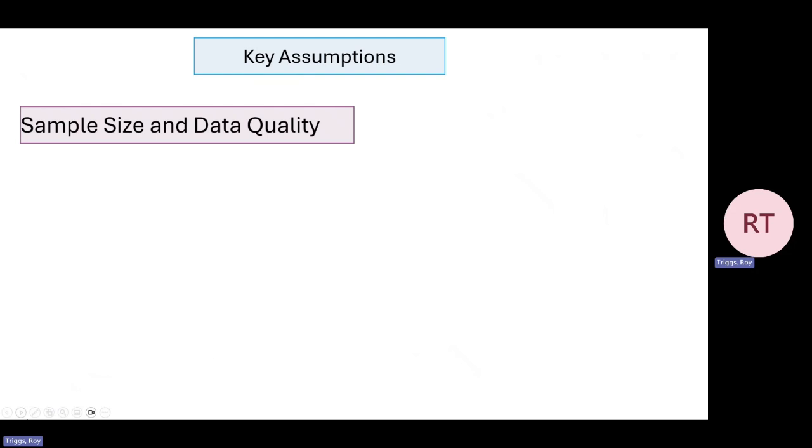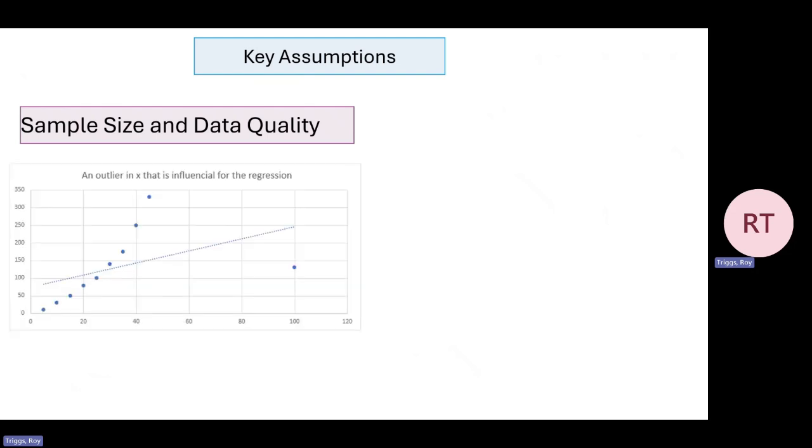Finally, let's discuss sample size and data quality, which are critical for reliable regression analysis. Firstly, the sample size should be large, at least 10 observations per predictor variable. Next, data quality. The data should be representative of the population, and have no errors or outliers. Outliers, as shown here, can disproportionately influence the regression line. This single point has skewed the regression line to be far less steep than it should be. These can happen through variability in data, human error, or measurement issues.